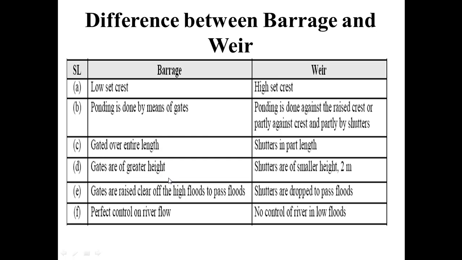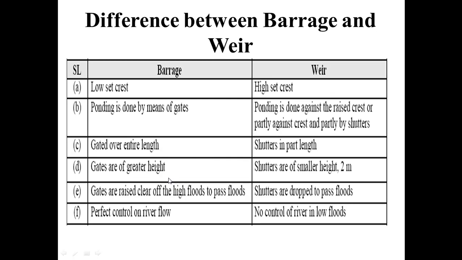Barrage gates are raised clear of the high floods to pass floods. When floods come in rivers, the gates are raised so that the flood water easily passes, whereas in case of weir, shutters are dropped to pass the floods.